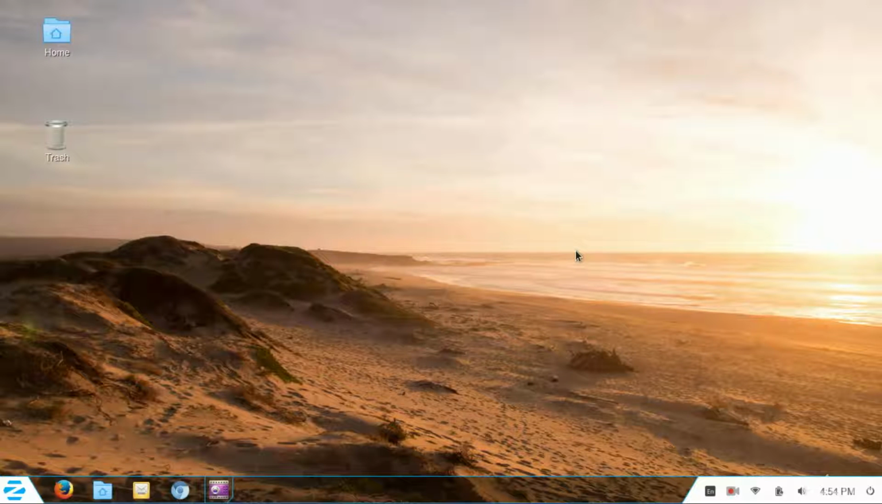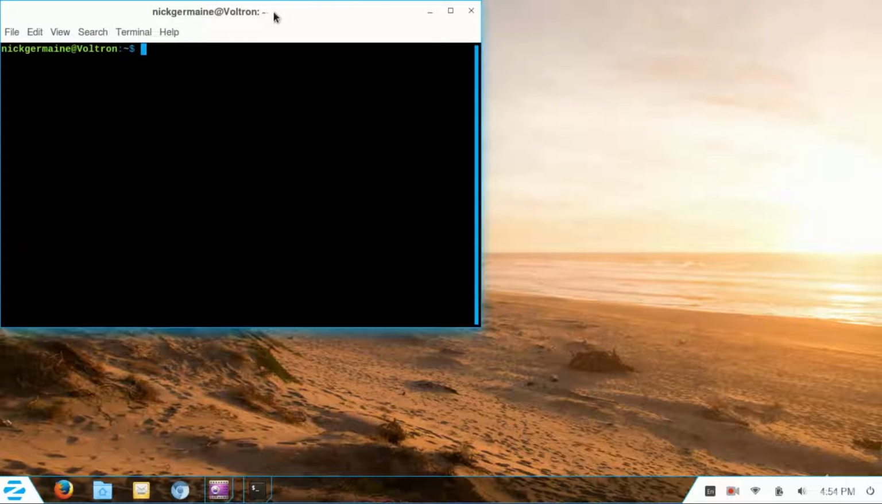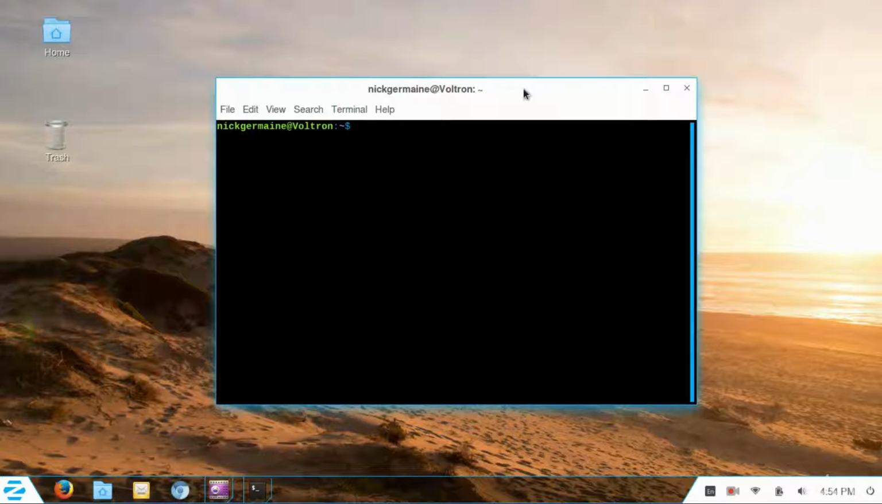So the way to install it, it is in the official repositories of Ubuntu and should be in all Ubuntu derivatives. So just open up your terminal and type in sudo apt-get install phpMyAdmin.